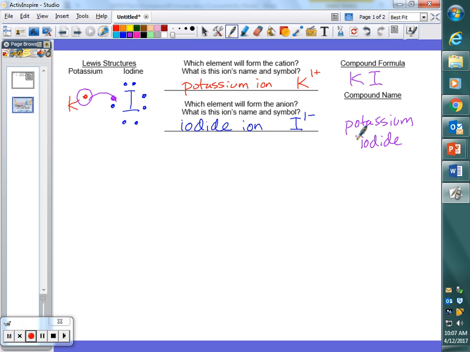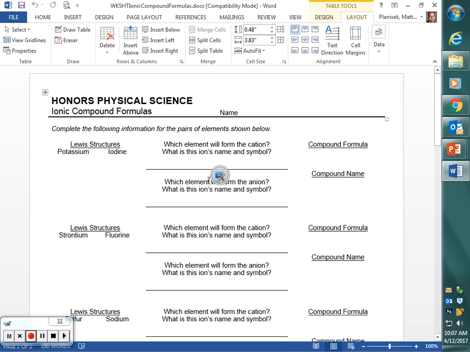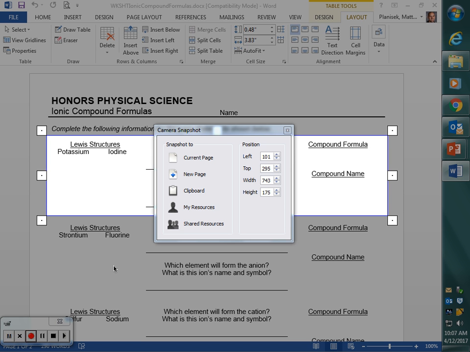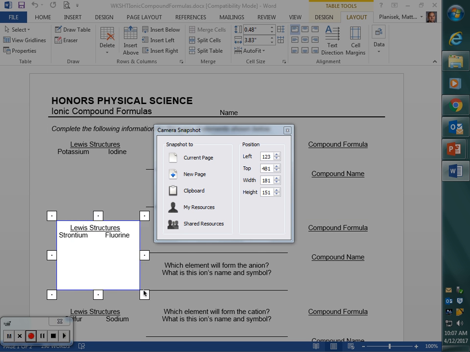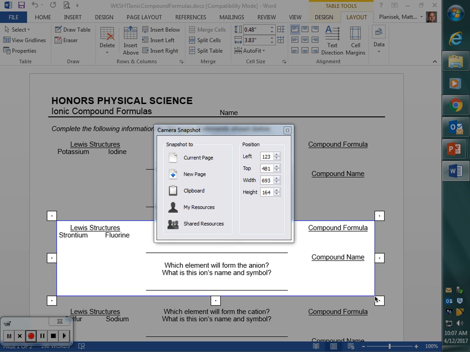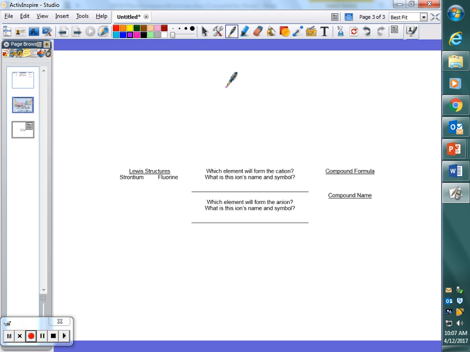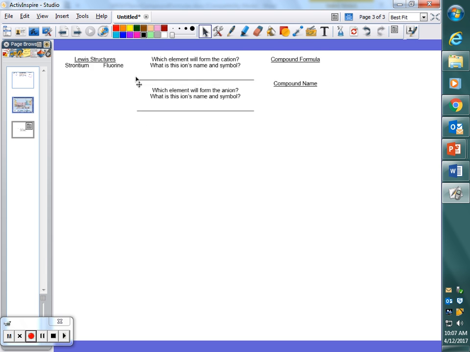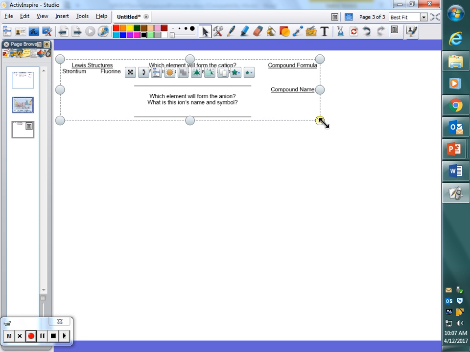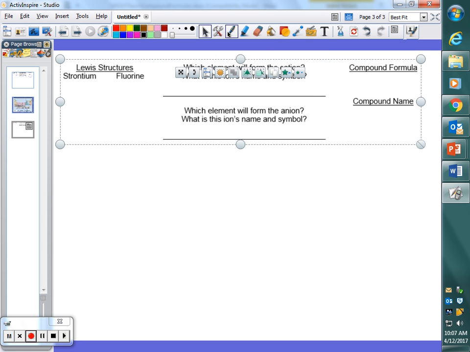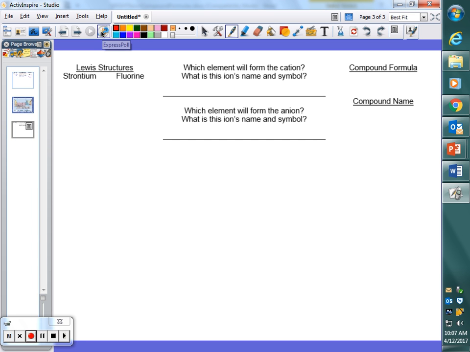Let's try the second one on the list. And so, Jack, this is where we start getting into that question from before. Let me grab this. Let's make this a little bigger so I have some more space to write. So, strontium and fluorine. Find strontium on the periodic table. What group is it in? It's in group 2.